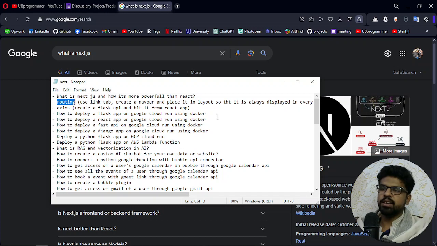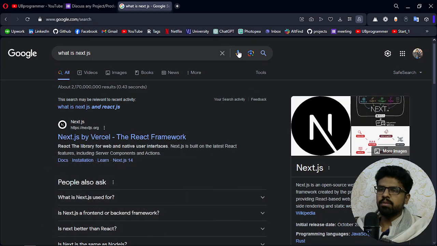That will be a really long procedure with nothing more powerful or useful than Next.js, because in Next.js it is only one click, right? So why would I use the other components of React, or why would I even learn them, right? If I can use Next.js directly, that's why they have even merged that.